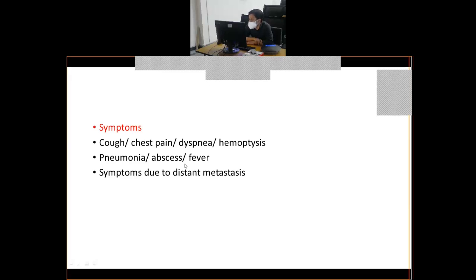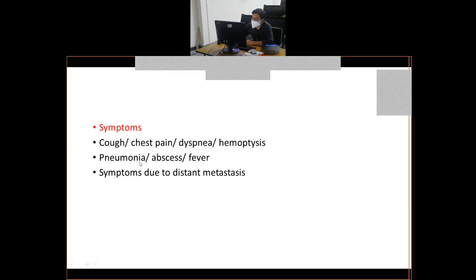If you see, in lung tumors the characteristic finding would be a lung mass in the X-ray. And even if you can't detect it in X-ray, you will go for CT chest, that is computed tomography of the chest. You will detect a mass, either hilar in location or peripheral in location, or it might be a mixed location also. The mass could be so big that you don't know whether it is from the hilar region or the peripheral region. Whatever it might be, you will see a mass. That is the finding for any lung tumors.